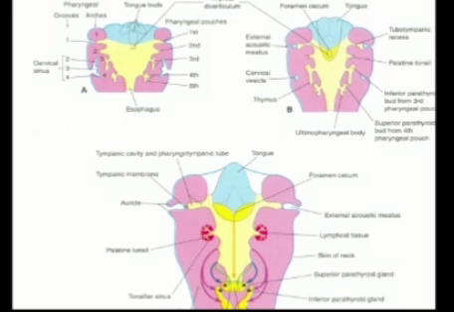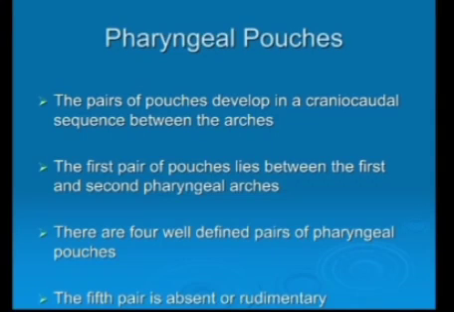Now here you can see this is the inside of the pharynx, which is yellowish in color. Here you can see between the two pharyngeal arches, that is between the first and second pharyngeal arch, the first pharyngeal pouch is present. Between the second and third, the second pharyngeal pouch is present. Between the third and fourth, the third pharyngeal pouch is present. And between the fourth and sixth, the fourth pharyngeal pouch is present. So in this way you can see these are the different pharyngeal pouches.